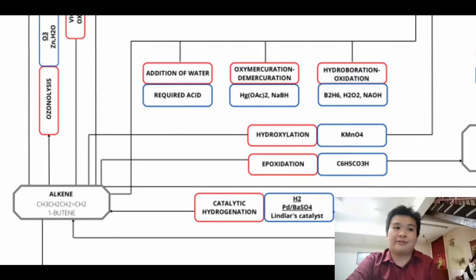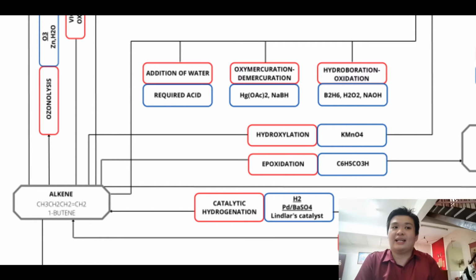halohydrin. Oxymercuration-demercuration is also one of the reactions of alkenes. This reaction produces alcohol and includes H2O, Hg(OAc)2, which is mercury(II) acetate, and NaBH4. Hydroboration-oxidation of alkene will produce alcohol, but this reaction involves anti-Markovnikov orientation. This reaction needs diborane, hydrogen peroxide, and sodium hydroxide. Free radical addition will change alkene to alkyl halide, and this reaction also involves anti-Markovnikov rules.